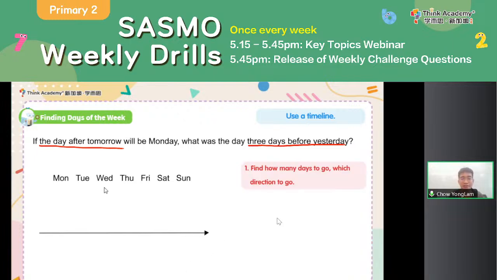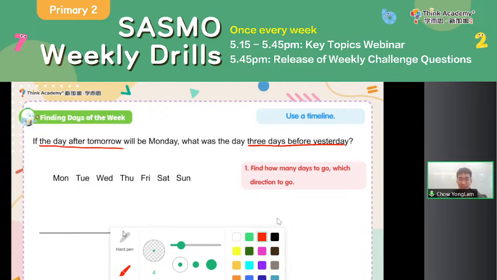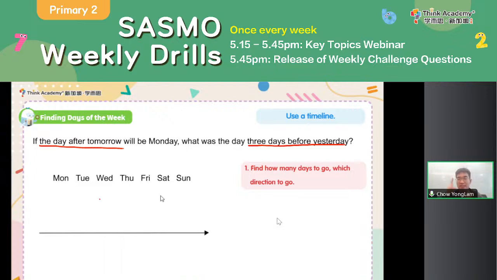Whenever we label a timeline, just like in age problems, remember the very important time to put here is now, or in the context of calendar problems, today. We start from today and find out how many days we are moving. The question tells me that the day after tomorrow will be Monday.